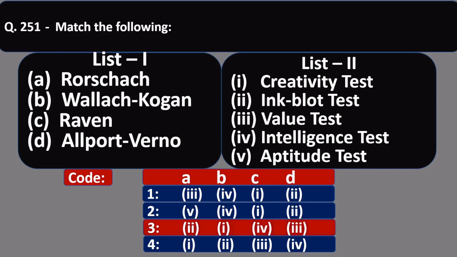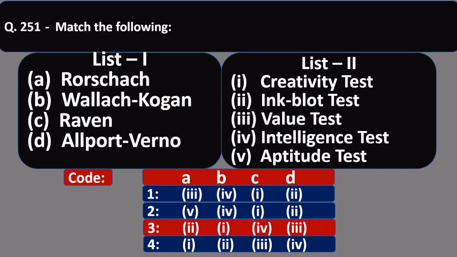Why? Because A, that is given in list 1, Rorschach, is connected with number 2 of list 2, that is ink blot test. B of list 1, that is Wallace and Kogan, is connected with number 1 of list 2, creativity test. C of list 1, that is Raven, is connected with number 4 of list 2, that is intelligence test.